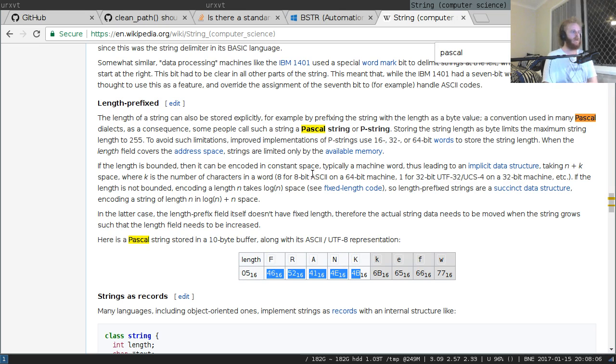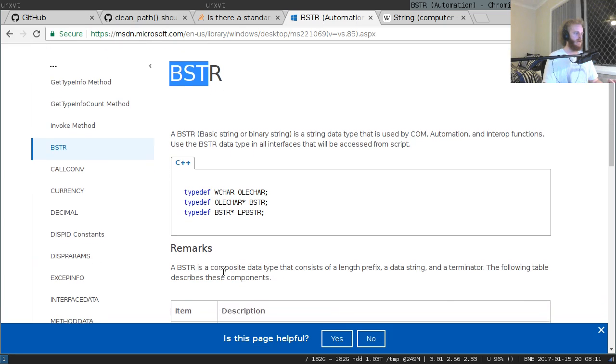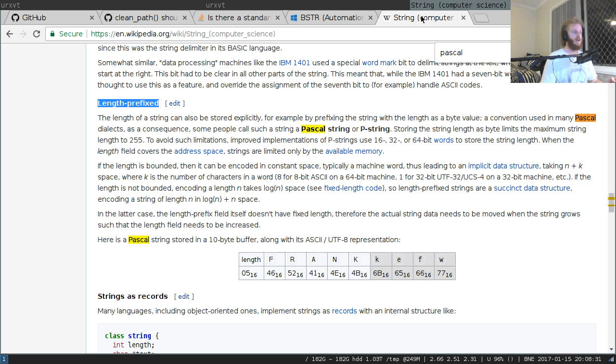So in the case of a Pascal style string or a length prefix string, BSTR is, I think, an example of a length prefix, a data string and a terminator. Okay, so I think BSTR has a length prefix and a double null terminator. Yeah, two nulls. So BSTR is an abomination of both styles of string, probably for performance reasons, whereas Pascal strings are just simply length prefixed.